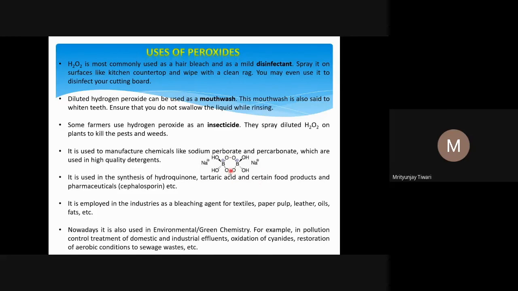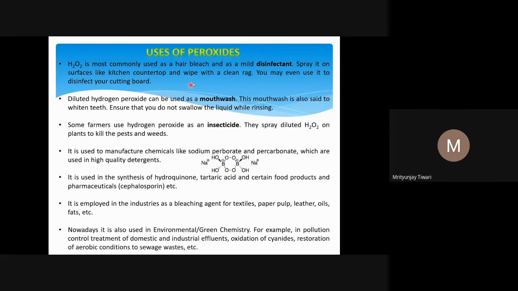Tartaric acid is a very important thing. Tartrate and other things you will see in organic chemistry. I hope hydroquinone we will also see later on, the structures. These two compounds you remember, and certain food products and pharmaceuticals like cephalosporin, we also use in synthesis of these compounds. So H2O2 is used in synthesis of these compounds, and we have also seen synthesis of phenol from benzene using H2O2, which we may see in organic chemistry.